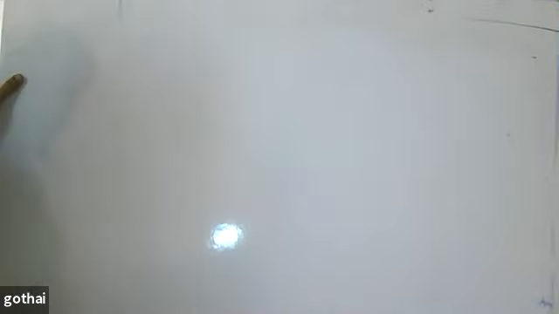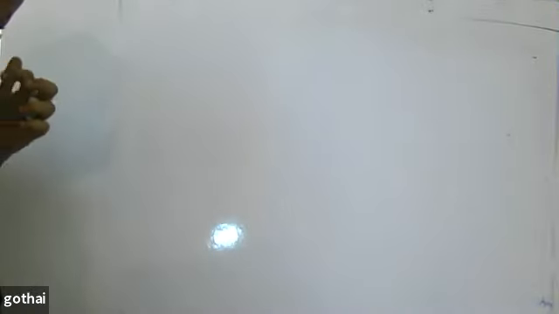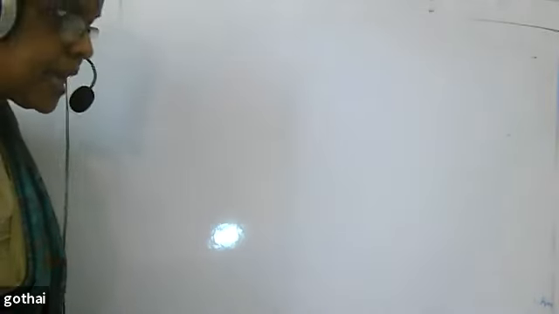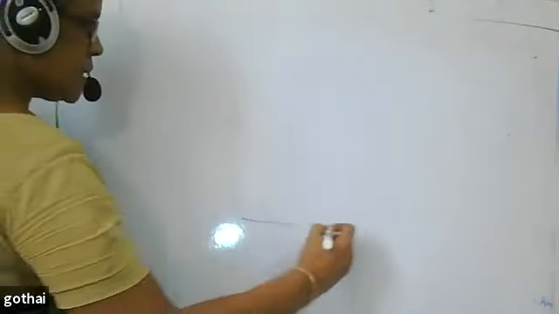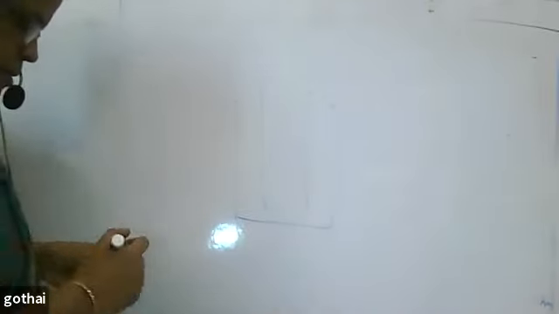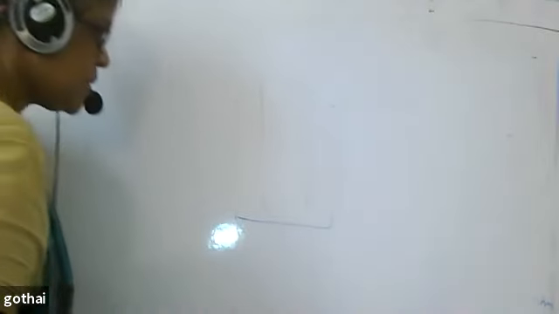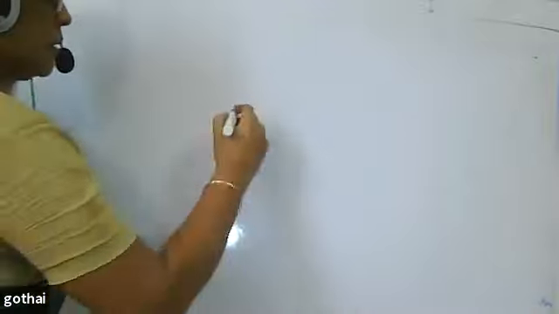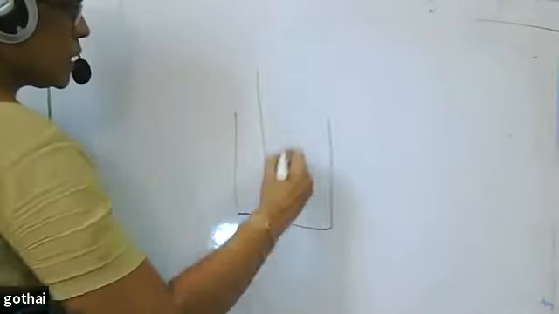Let us go for what do all acids and bases have in common. You prove that by an experiment. Take a beaker and dip 2 electrodes. Are you able to see clearly?